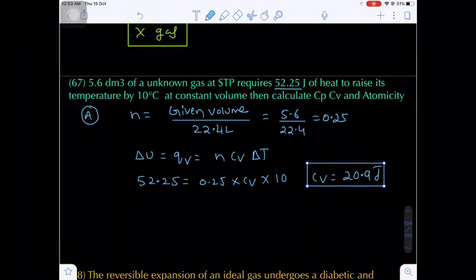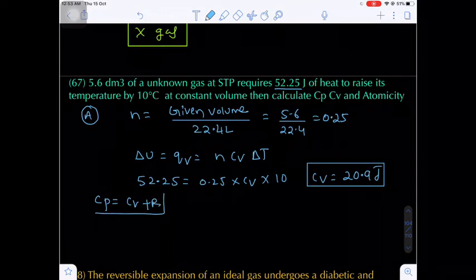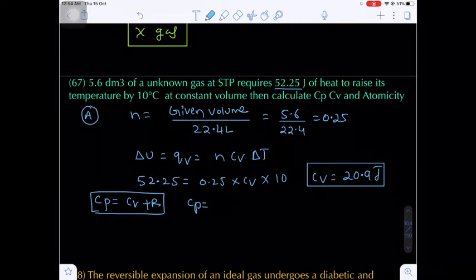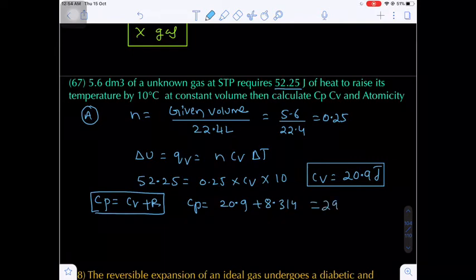After getting the Cv, do you know the relation between Cp and Cv? Yes, Cp minus Cv is equal to capital R. So Cp is equal to Cv plus R, where R is called the universal gas constant. The R value in SI units, that is in joules, is 8.314. So Cp will be 20.9 plus 8.314 joule. So overall you will get 29.214 joule.